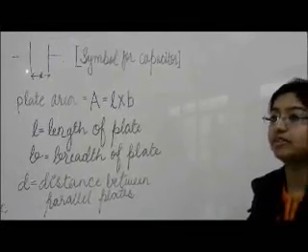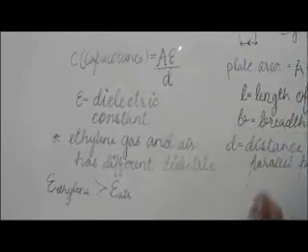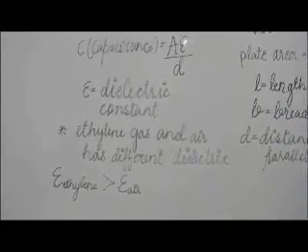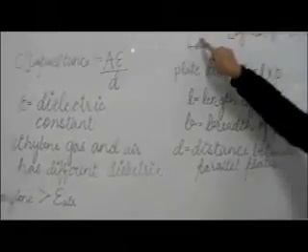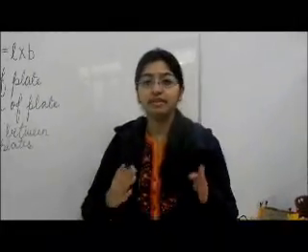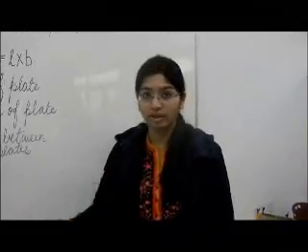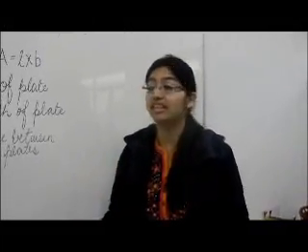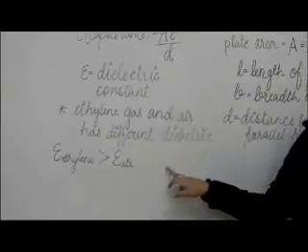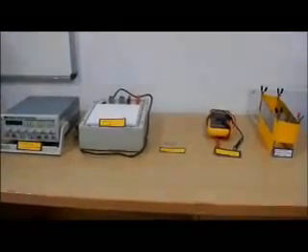Now capacitance of a capacitor with specified dimension is given by the formula A into epsilon by D, where epsilon represents the dielectric constant of the material which is placed between the plates of the parallel plate capacitor. Now what we have done, we have placed the fruit between the parallel plate capacitor, and when it starts rotting, it releases ethylene gas, and the dielectric constant of the ethylene gas is greater than that of the air. So the capacitance increases.